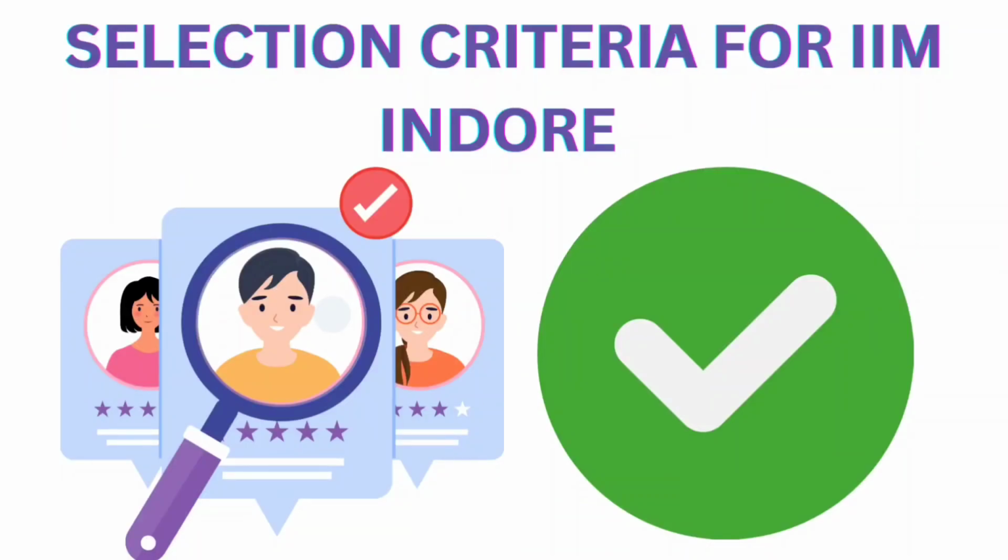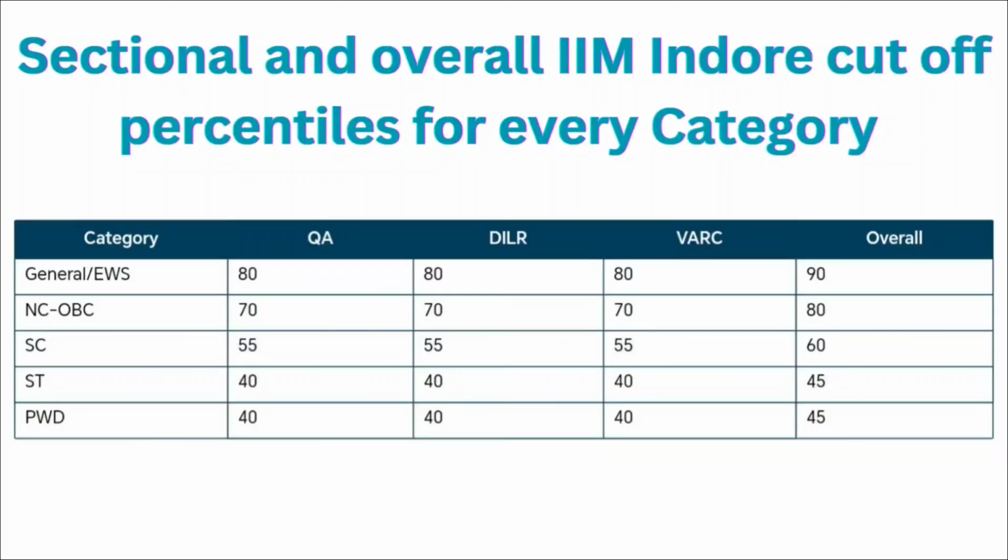Now coming to the selection criteria for IIM Indore. IIM Indore has also fixed up the cutoff percentile for every category. Like for general, it is 80 percentile for the quantitative ability, DILR and VRC section. And overall you should have 90 percentile or more than that in your CAT entrance examination.